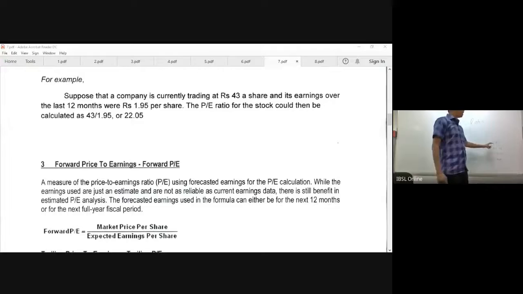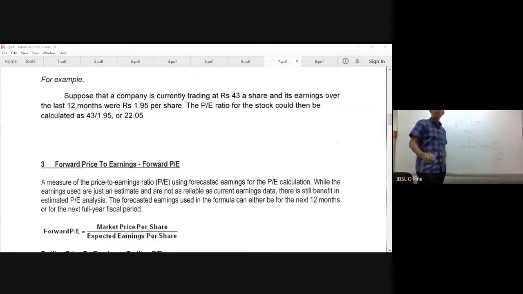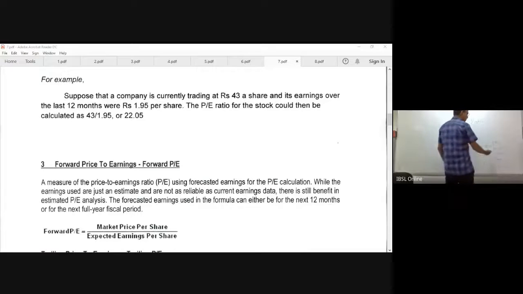Now, this profit after tax of a company belongs to whom? Profit after tax of a company belongs to the shareholders. Which shareholders? Ordinary shareholders. Why ordinary shareholders?